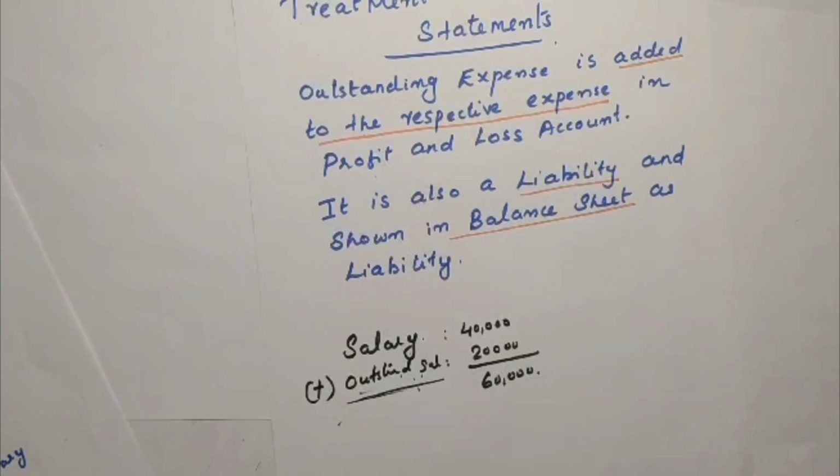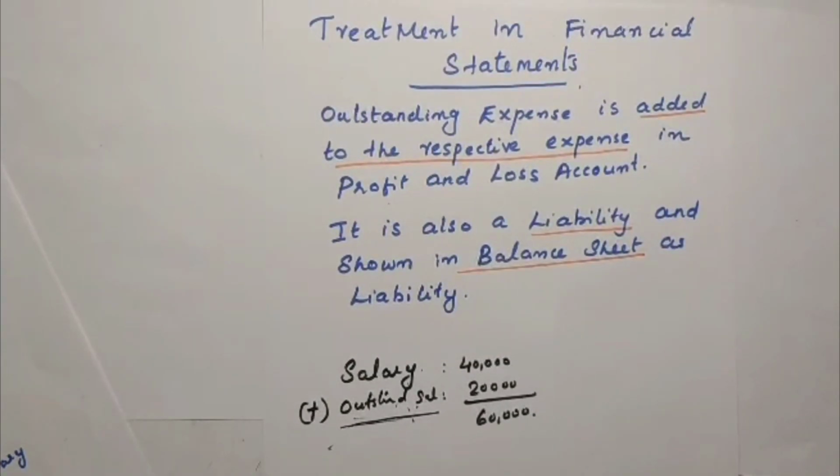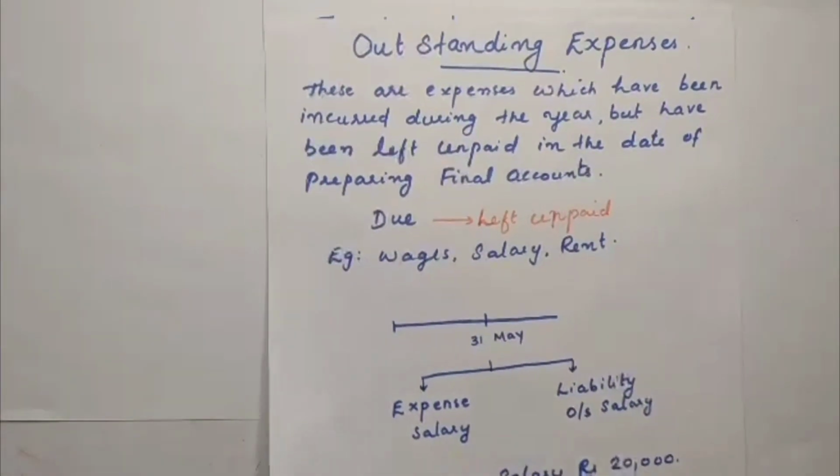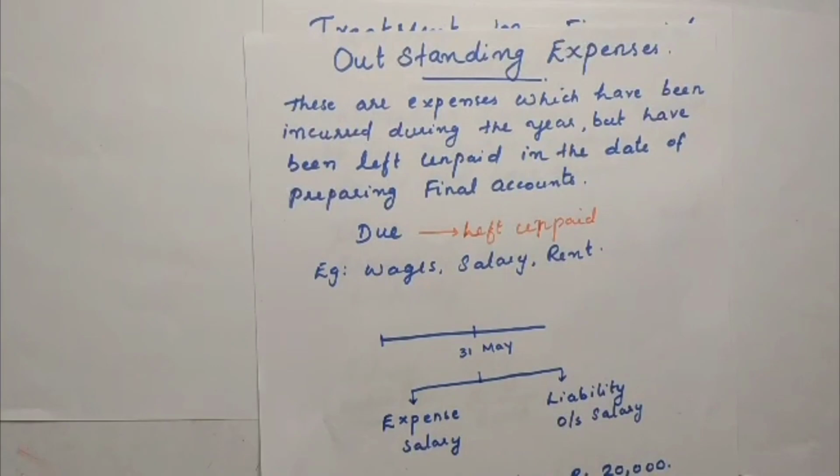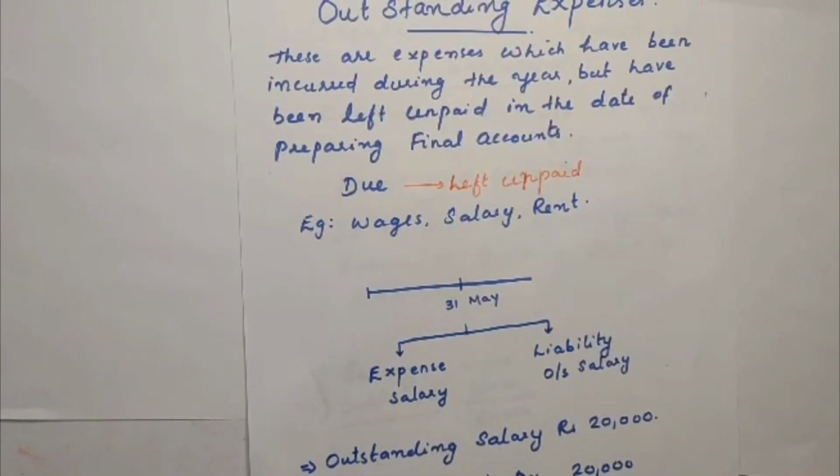So I hope this is clear. The treatment is really simple. You have to understand what an outstanding expense is, what the accrual concept is, and the two effects that definitely arise: an expense and also a liability is created. So I hope you understood this.